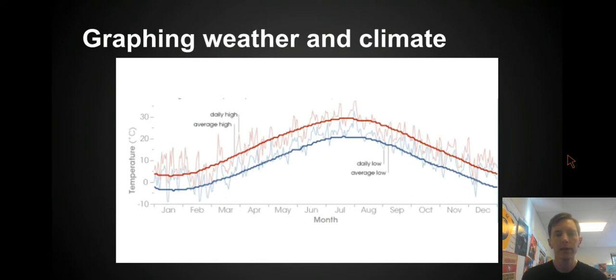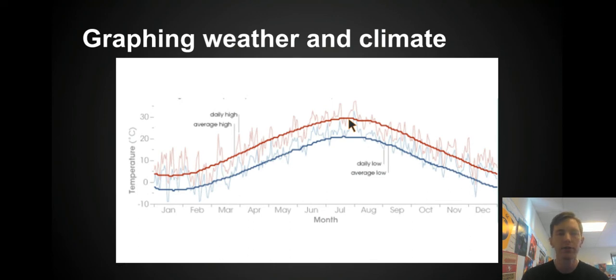Okay, so now that you're back, hopefully you discussed that the daily high and the daily low lines, those jagged lines that jump up and down a lot, represent weather, because those represent a measurement in the atmosphere that changes a lot from day to day. And it's looking at a short period of time. It's looking at a single day. The solid lines are the lines that would represent climate, because those are looking at averages over longer periods of time. And they describe in general what the climate is like in a place in a longer period of time.